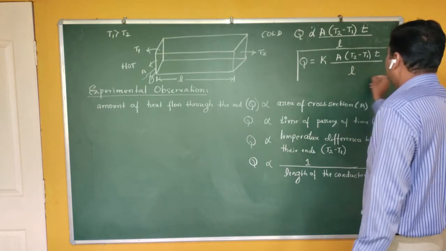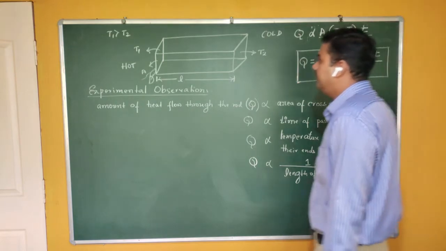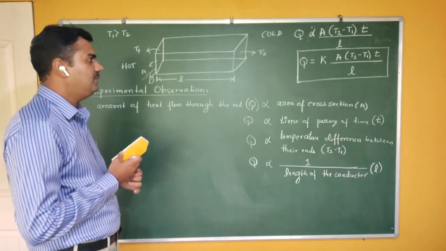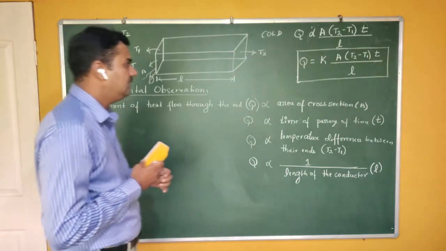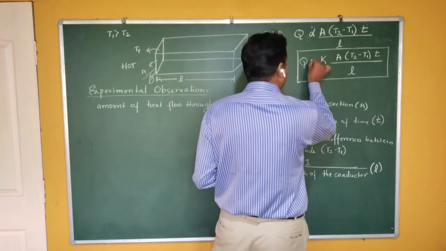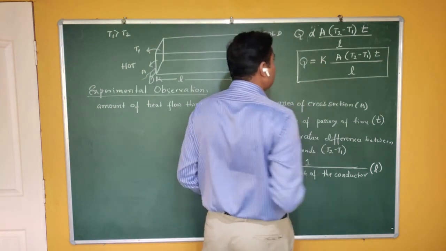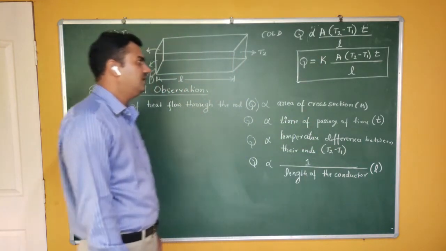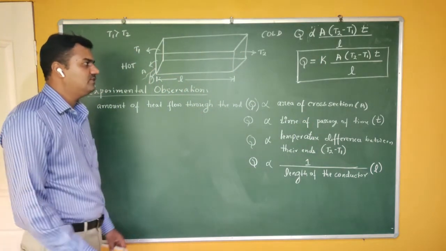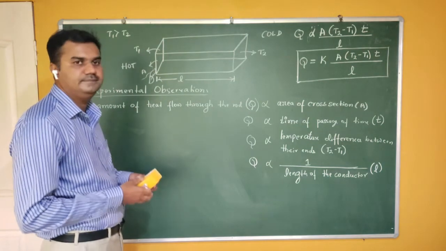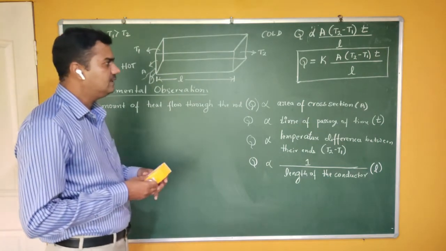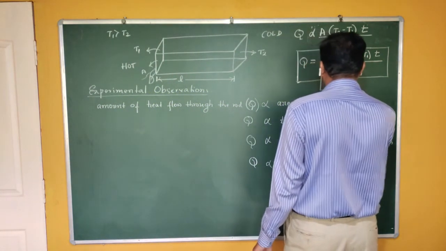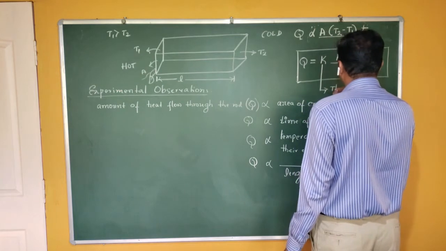Now this is the formula for the amount of heat flowing through the metallic rod. Experiment says that Q depends on A, T2 minus T1, T and L. To remove the proportionality, we introduce the proportionality constant, but this time our Q also depends on K. So I have to find the physical meaning of K. This K is called thermal conductivity.